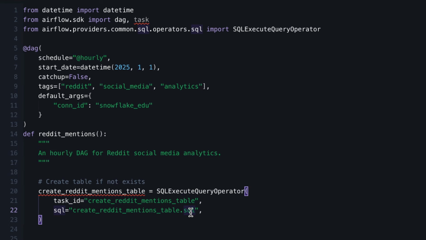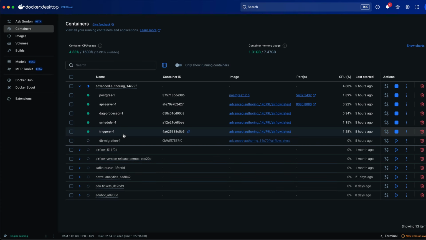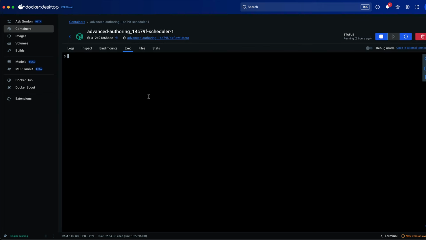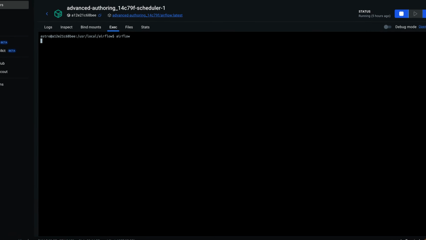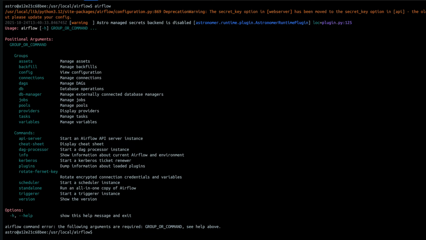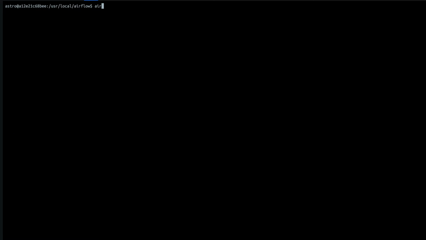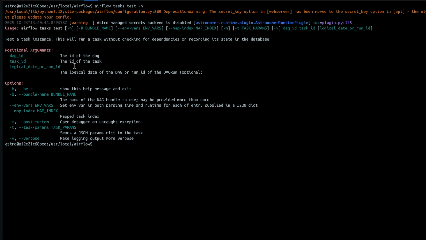So from there, we can already verify that what we've done so far works. If you're running Airflow on the official Airflow Docker image, what you can do is to open the scheduler and then go to exec, then type /bin/bash, and from here you will have access to the Airflow CLI. Using the Airflow CLI, you can test your tasks, and I always recommend you to do that. It's pretty simple. You just need to type airflow tasks test, and then if you look at the options, you just need to pass the DAG ID of the DAG, where the task you want to test is, and the task ID of the task you want to test, as well as a logical date.